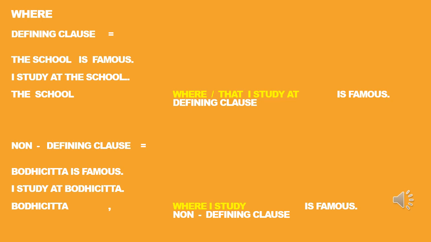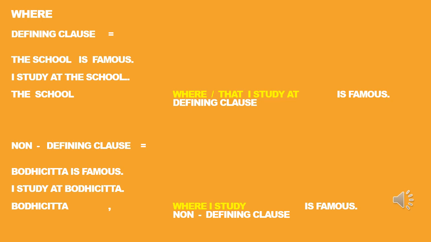Then "I study at Bodhicitta, a famous school." By mentioning Bodhicitta, we know what it is already. It is a famous school, so we don't need the defining clause "where or that I study" anymore. For "the school," the defining clause "where or that I study" is very important. That's why we don't use a comma. Meanwhile, for Bodhicitta, by mentioning the name, we know what it is already. We don't need a further explanation by saying "where or that I study." That's why we put a comma here.